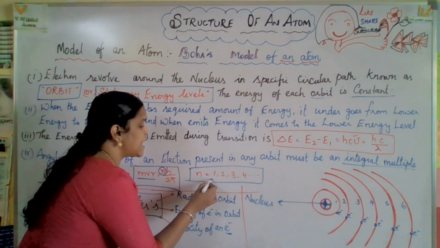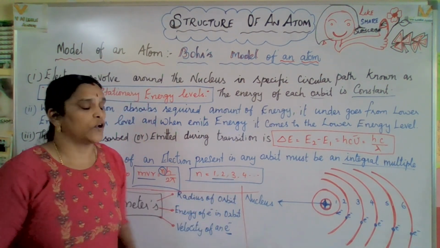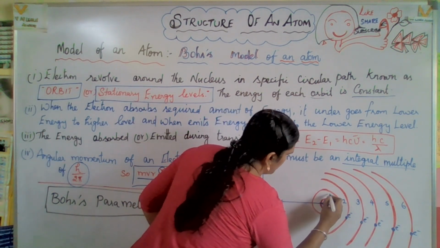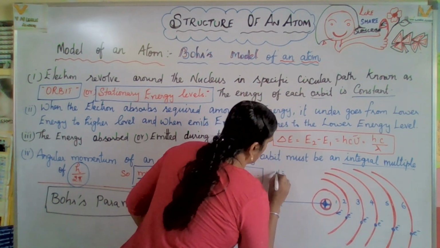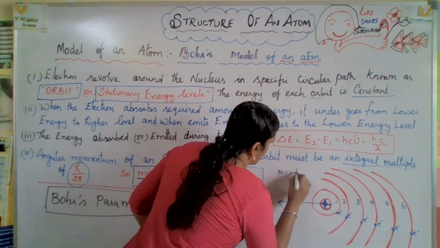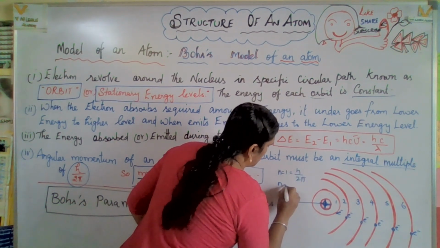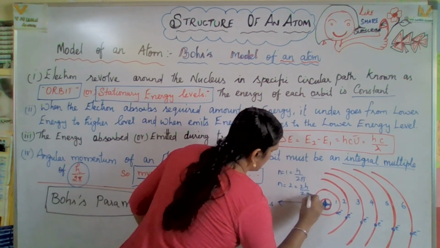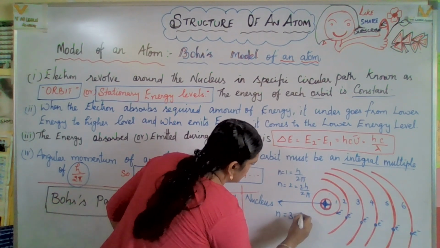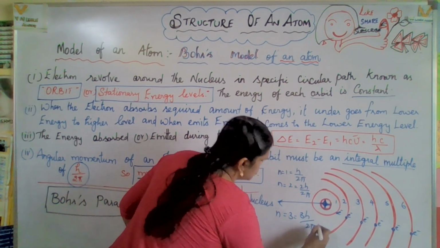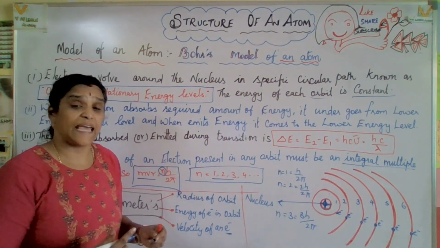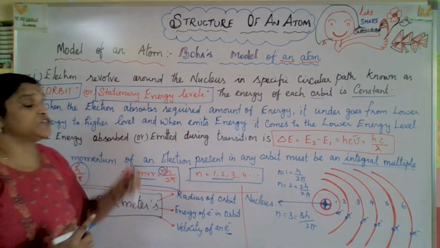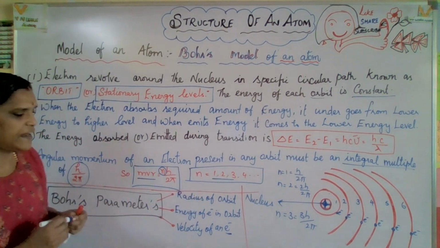Here n is the number of the orbit: 1, 2, 3, 4, and so on. For n equal to 1, it is h by 2 pi. For n equal to 2, it is 2h by 2 pi. For n equal to 3, it is 3h by 2 pi. Like that it keeps increasing. Here n is the number of the orbit, shell or stationary energy level, from lower to higher.